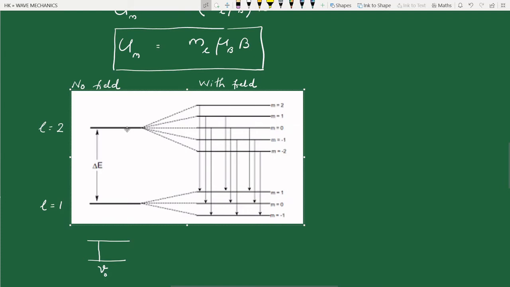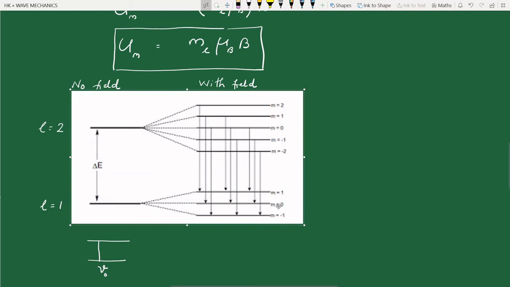So the higher energy state with L equal to 2 splits up into 5 different energy levels. Look at here, 5 different energy levels. What about the lower energy state? Here L equal to 1, ML has values minus 1, 0, and plus 1. It splits up into 3 different energy levels corresponding to 3 different values of ML.